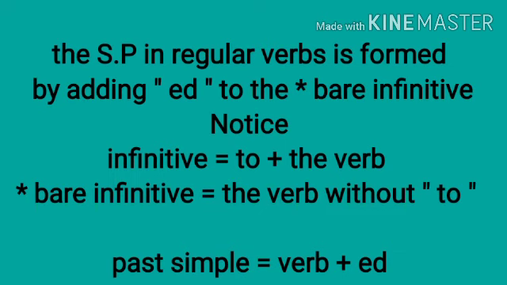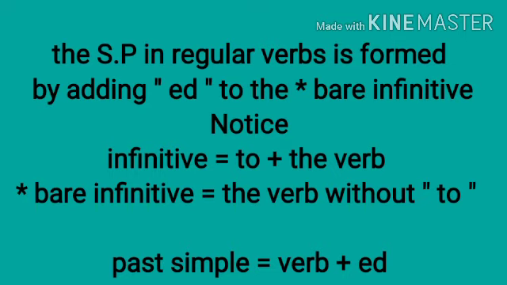Okay, so let's talk about regular verbs, which have a rule. The simple past in regular verbs is formed by adding ed to the bare infinitive. What do I mean by the bare infinitive? It is the verb without to.